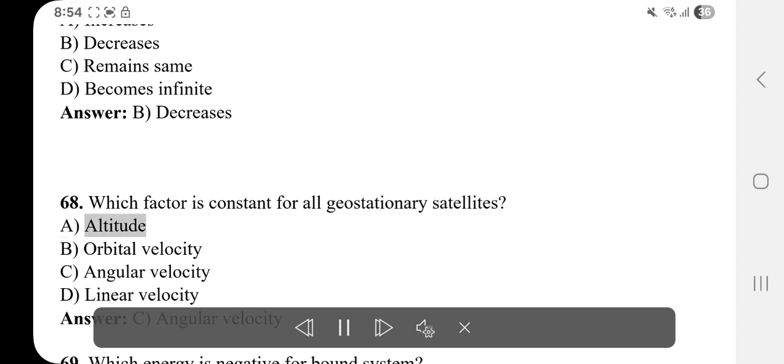Answer: B. Decreases. 68. Which factor is constant for all geostationary satellites? A. Altitude. B. Orbital velocity. C. Angular velocity. D. Linear velocity. Answer: C. Angular velocity.